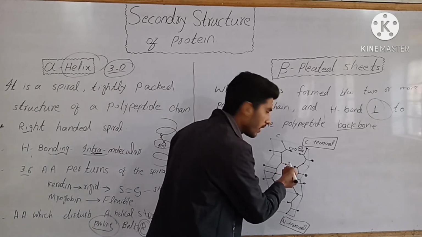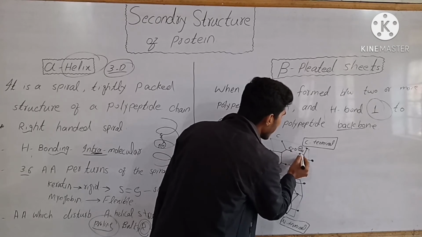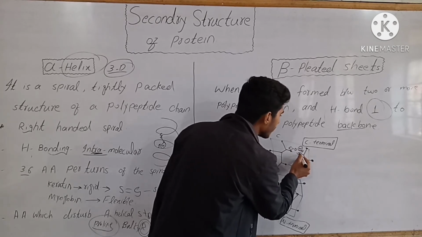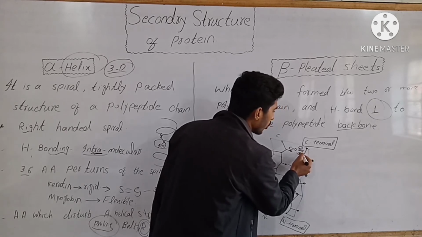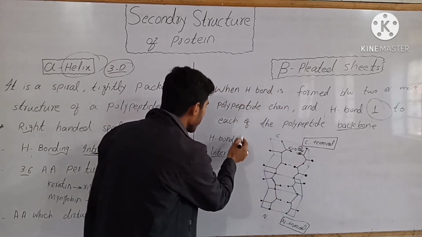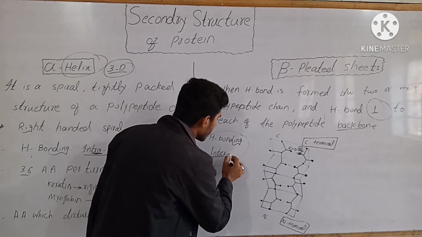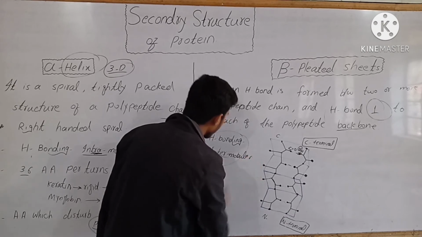So the hydrogen bond is formed between the carbonyl oxygen of one amino acid and the hydrogen of the amino group of another amino acid.